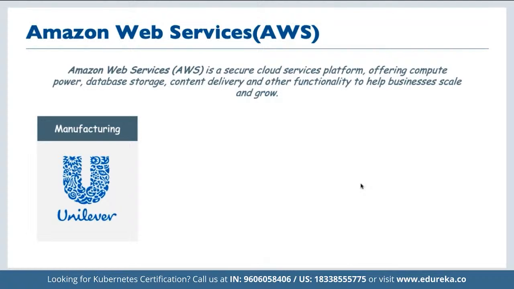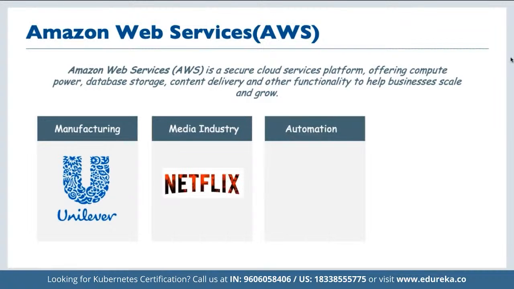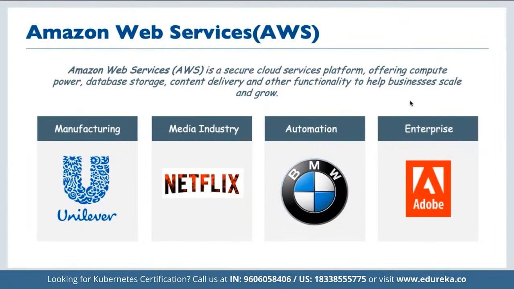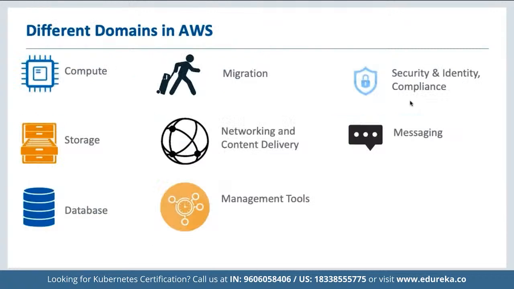All the major companies are customers of AWS, be it Hindustan Unilever, Netflix, BMW, or Adobe. They have a long list of clients who have deployed services on top of Amazon Web Services itself, across different domains. As discussed, there are 150 plus services currently offered in AWS. To be precise, it is 157.